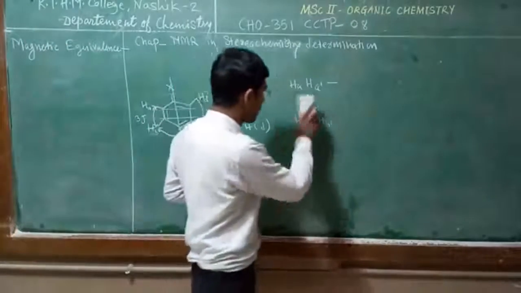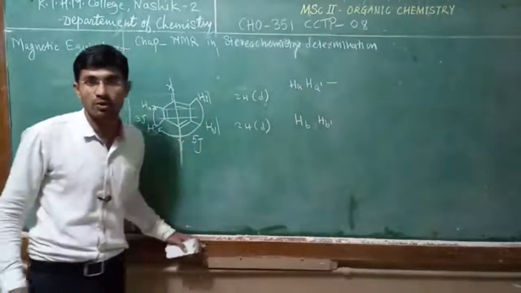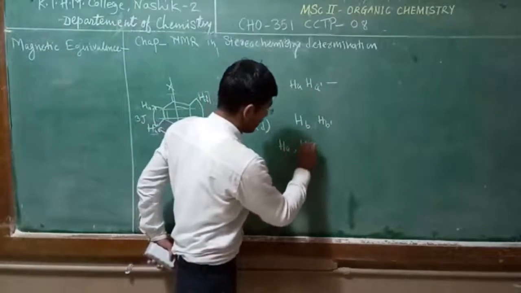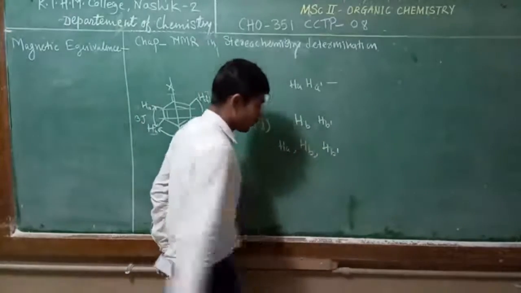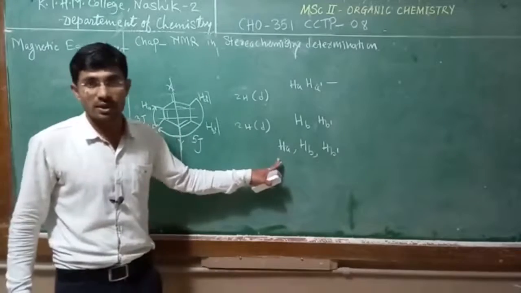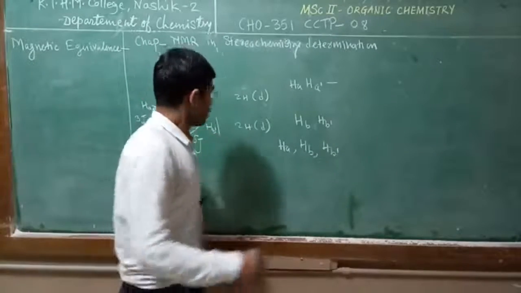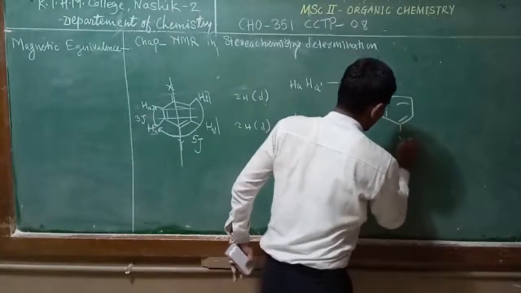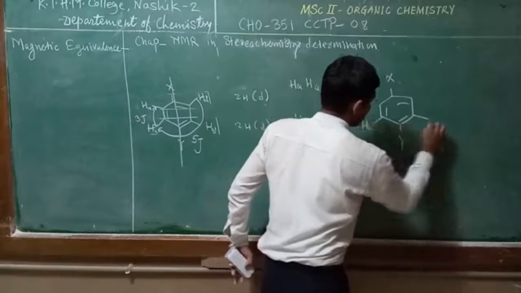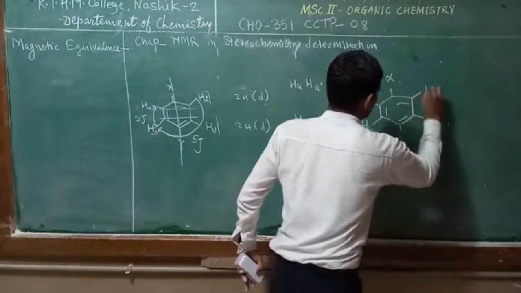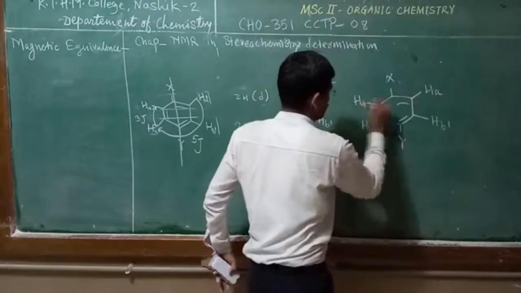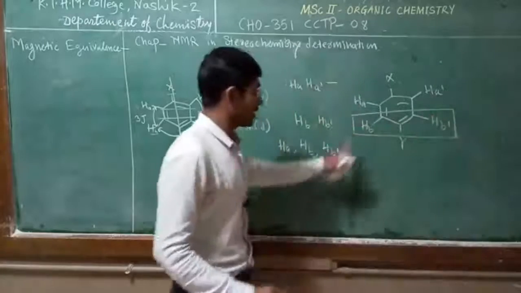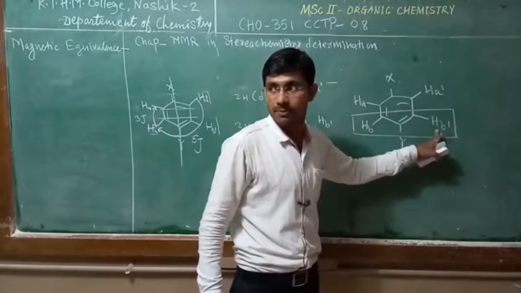The same thing we apply for the other protons also. From this compound we conclude that if you take the Ha dash proton, and Hb also, Hb dash also, all these protons couple with other nuclei with different coupling constant values. So suppose we take here X and Y. This Hb and Hb dash are chemically equivalent but magnetically non-equivalent.